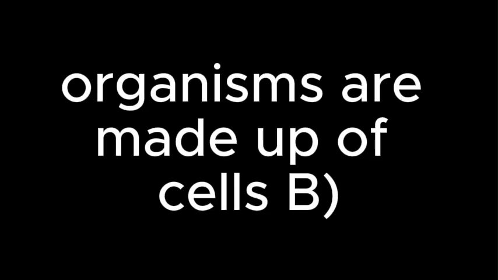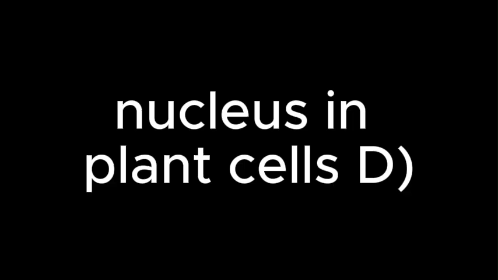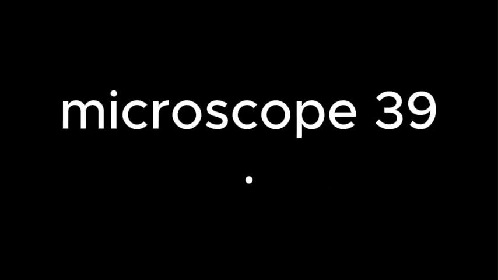38. What did Schleiden contribute to cell theory? A. He showed that all living organisms are made up of cells. He showed that all cells come from pre-existing cells. He identified the nucleus in plant cells. He invented the microscope.